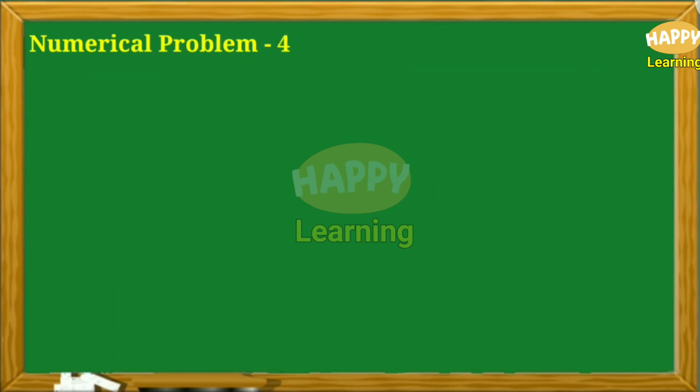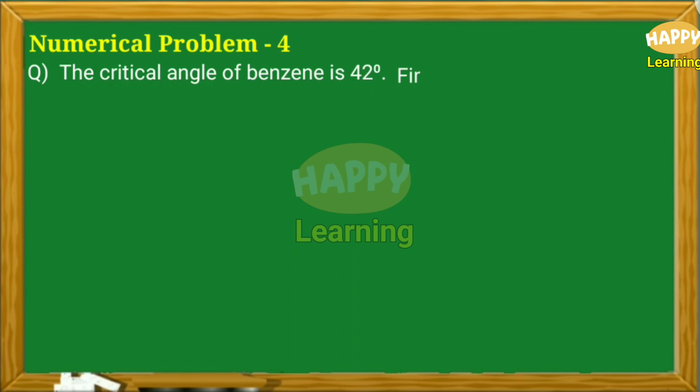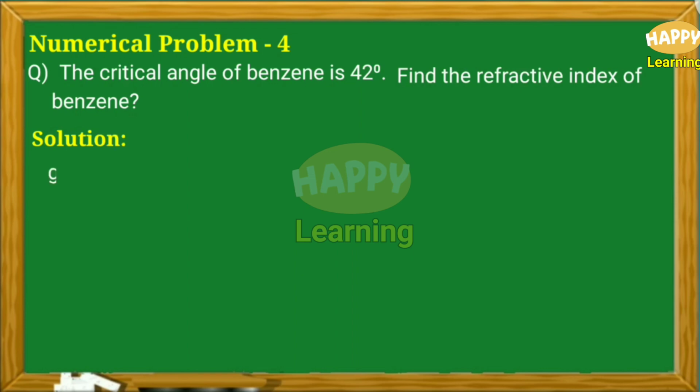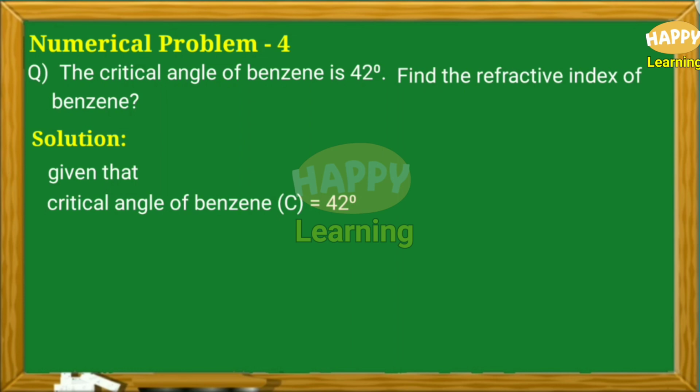Problem number 4. Question. The critical angle of benzene is 42 degree. Find the refractive index of benzene. Solution. Given that critical angle of benzene C equal to 42 degree. Refractive index of benzene N is equal to question mark.